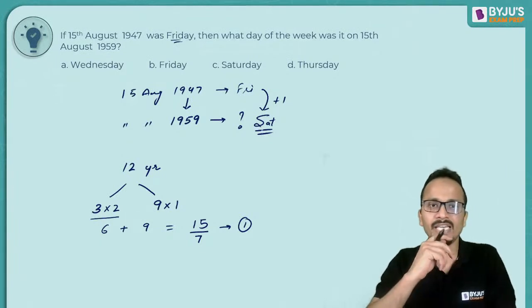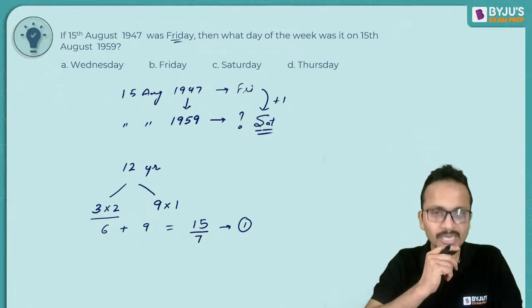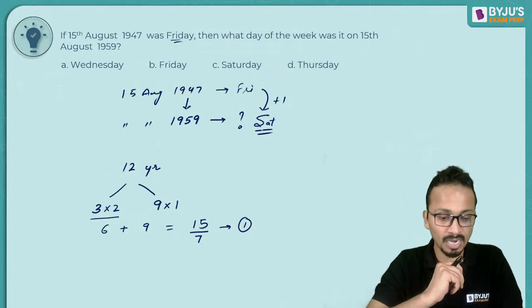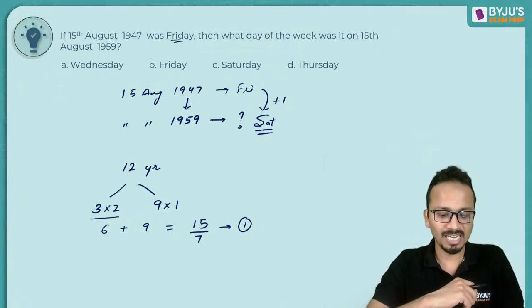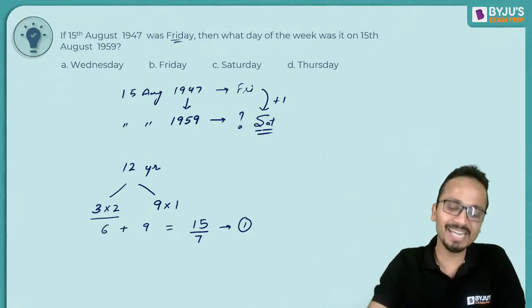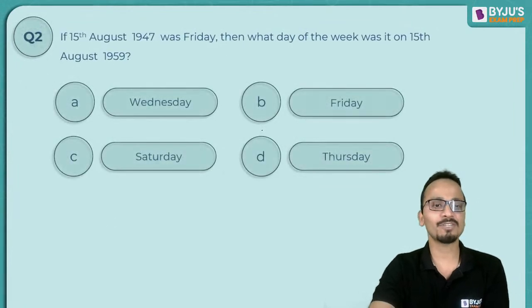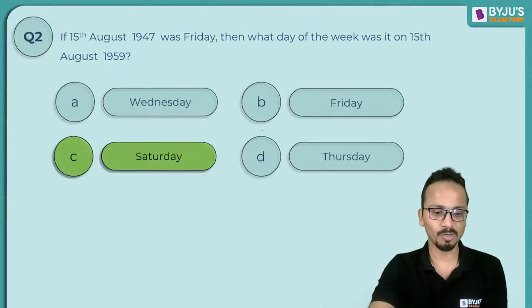Let's see if anyone has given a correct answer. No, no one has given a correct answer. Yes, some of you have. Sarvari has given a correct answer. Abhishek has given a correct answer. Ali says Saturday 80%. Now, Ali, what do I understand by 80% Saturday? So the answer will be Saturday for this one. That is option C. Okay, great.